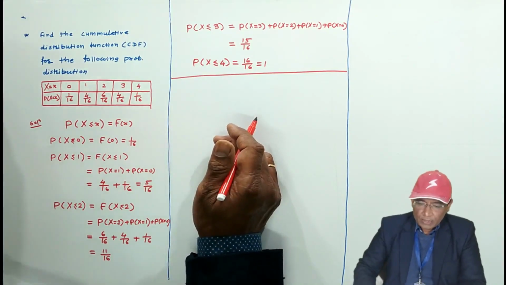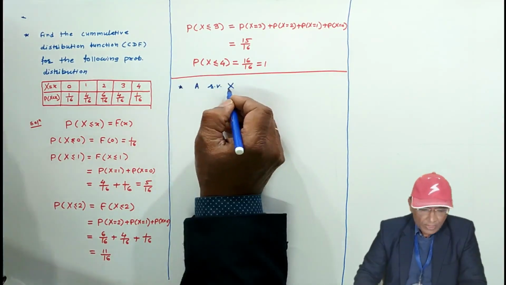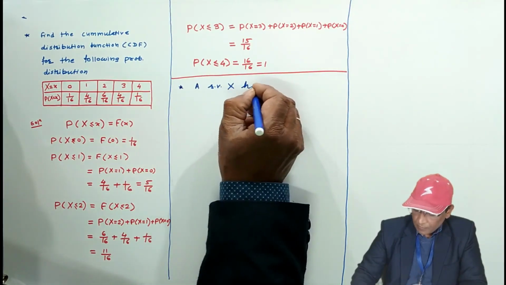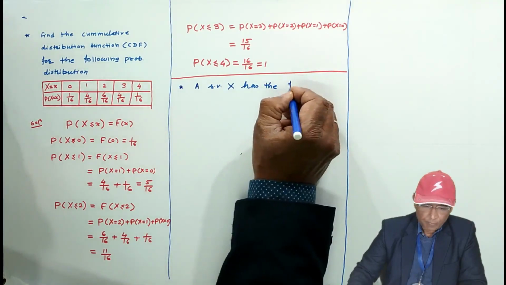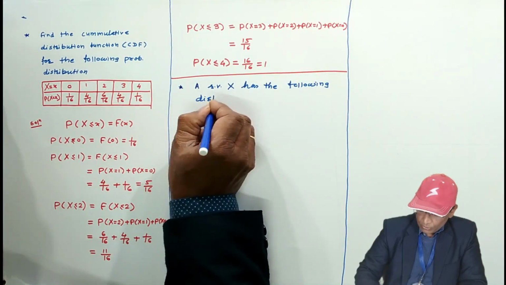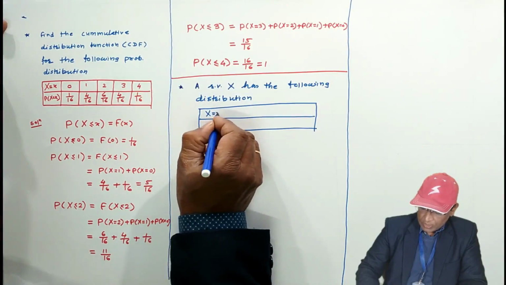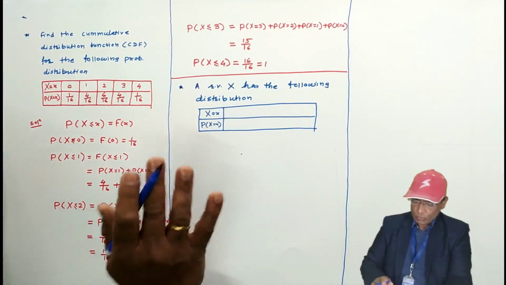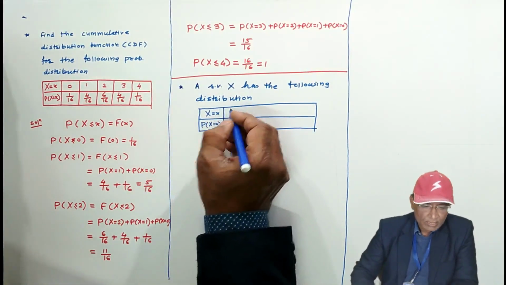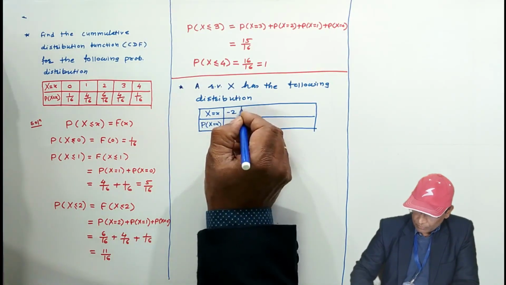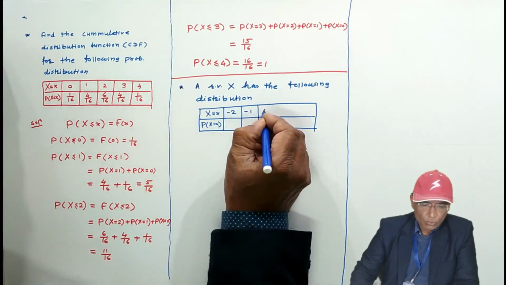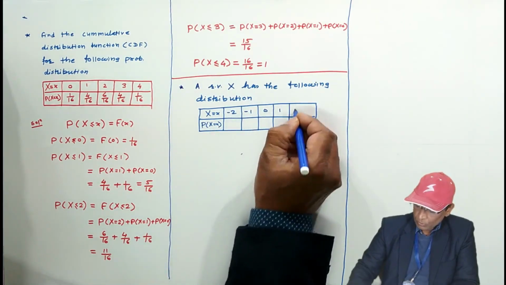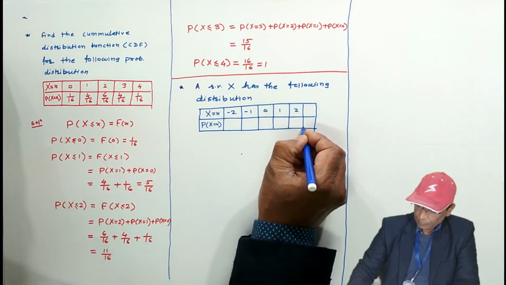Now, the random variable x has the following distribution. The distribution is given to you: x equal to small x, and P of x. The probability distribution is given to you for the random variable values -2, -1, 0, 1, 2, and 3.